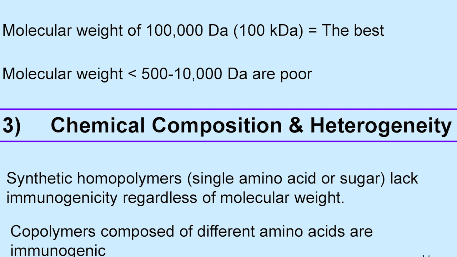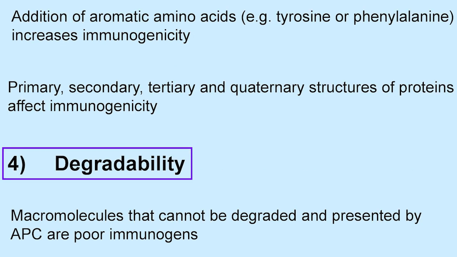Chemical composition and heterogeneity. Synthetic homopolymers, single amino acids or sugars, lack immunogenicity regardless of molecular weight. Copolymers composed of different amino acids are immunogenic. Addition of aromatic amino acids, for example tyrosine or phenylalanine, increases immunogenicity. Primary, secondary, tertiary and quaternary structure of proteins affect immunogenicity.